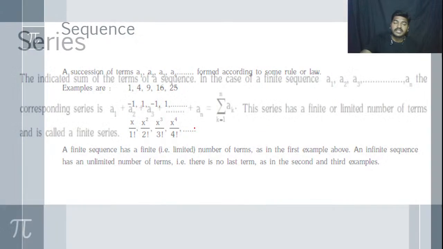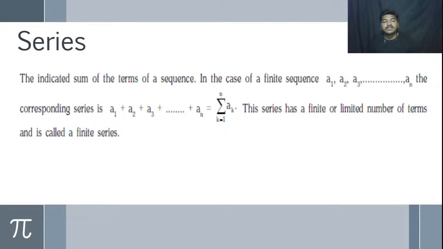Okay. Then let us see about the series. The indicated sum of terms of a sequence, in case of a finite sequence, that is A1 comma A2 comma A3 and up to AN, then the corresponding series is A1 plus A2 plus A3 and so on up to AN, which is equal to summation AK, where k is equal to 1 to n. This series has a finite or limited number of terms and is called a finite series.